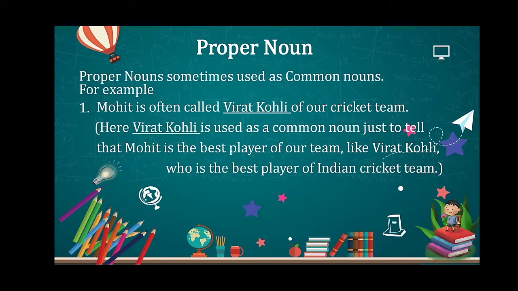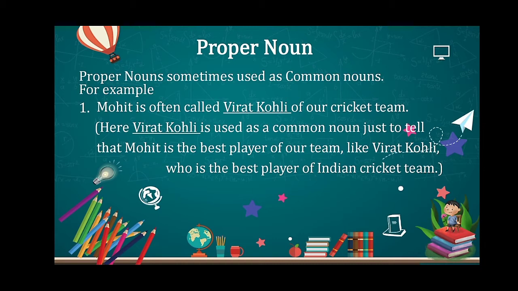What does it mean? Let me explain it again. In this sentence, Mohit is often called Virat Kohli of our cricket team. What I'm trying to say is that Mohit is playing very nicely in my team.